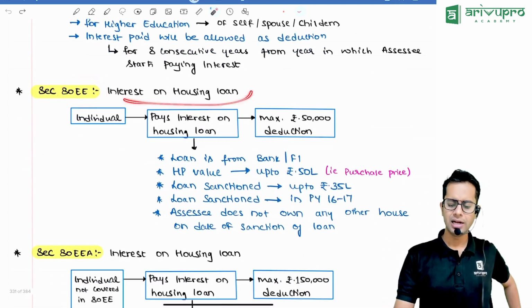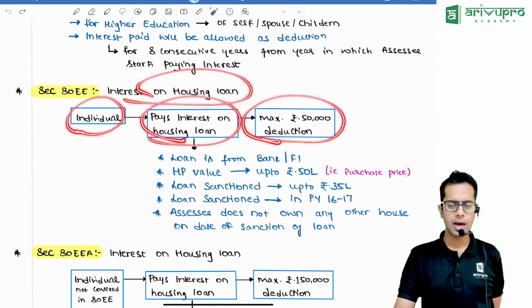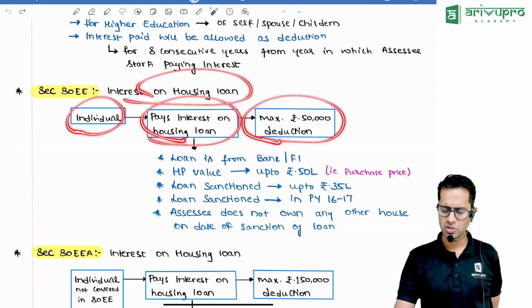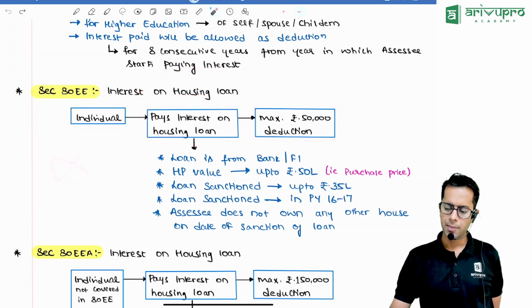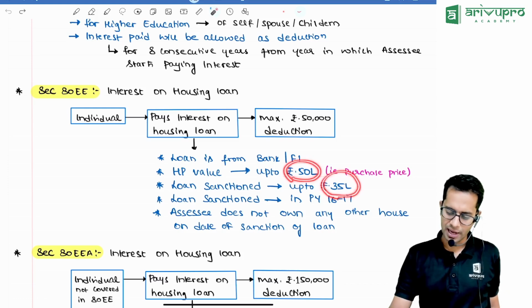80EE, interest for housing loan. If an individual is paying interest for any housing loan, then he can claim a maximum deduction of 50,000 rupees. Useless section, you don't have to read it. Provided that the loan is taken in which year, sir? Loan is given in 2016-17. The value of the property is less than 50 lakh rupees. Loan amount is less than 35 lakh rupees.